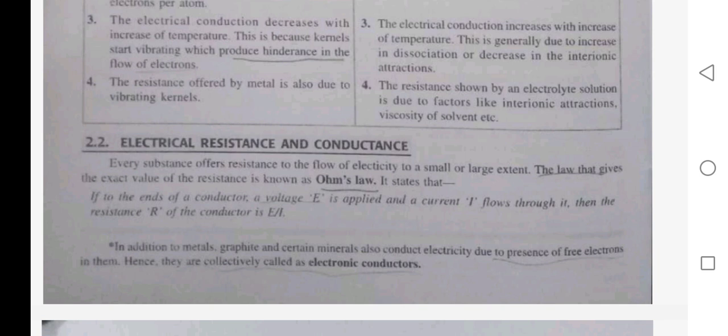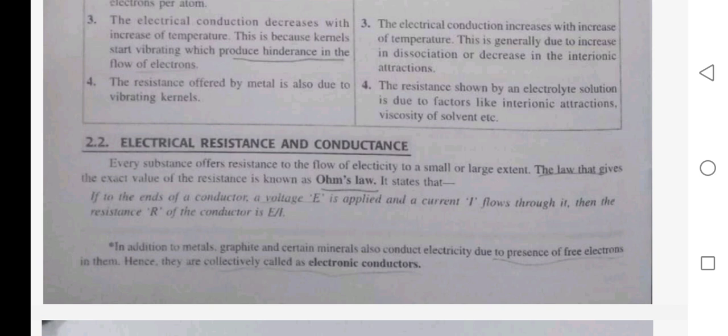Every substance offers resistance to the flow of electricity to a small or large extent. The law that gives the extent value of resistance is known as Ohm's law. It states that if to the ends of a conductor a voltage E is applied and a current I flows through it, then the resistance R of the conductor is E upon I.